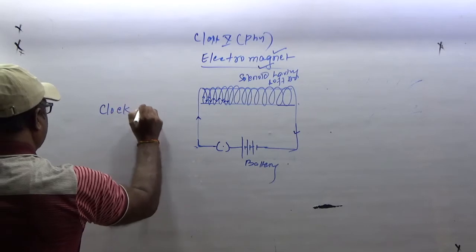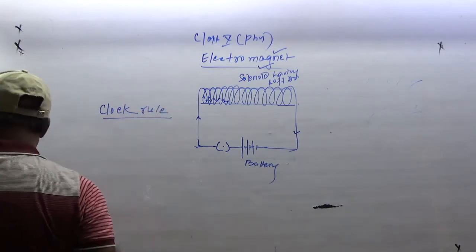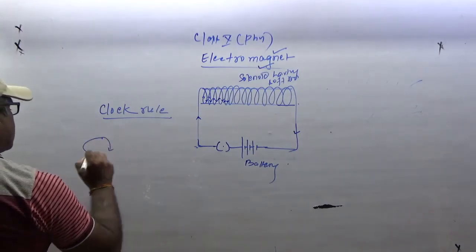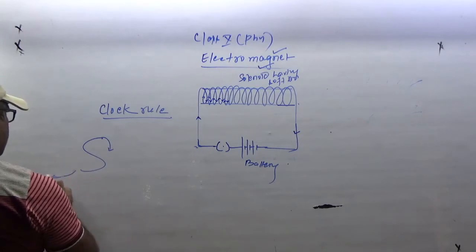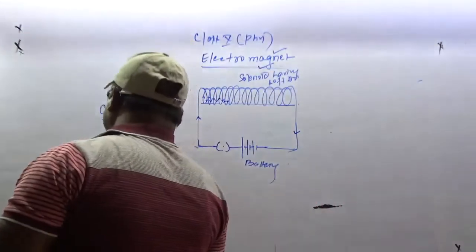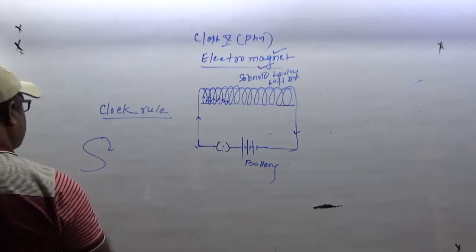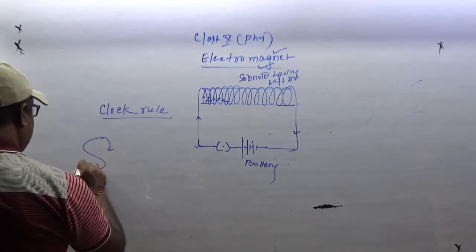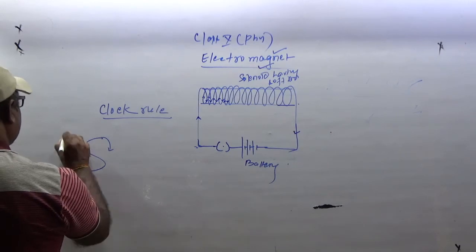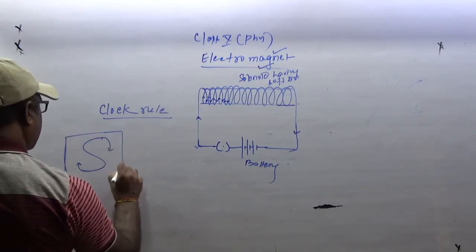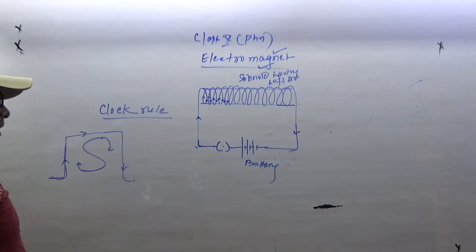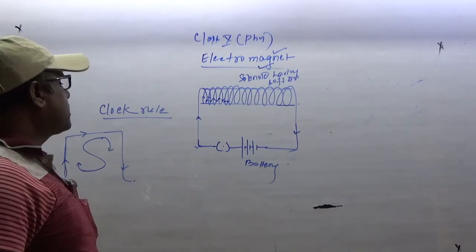Here it is. Look here. If the current is flowing in the clockwise direction, this is S. Alright, this is S. If the current is flowing like this, then that end of the solenoid will be south.